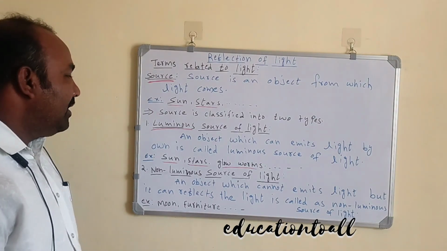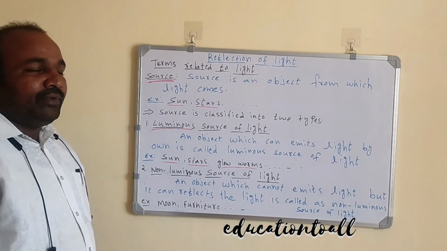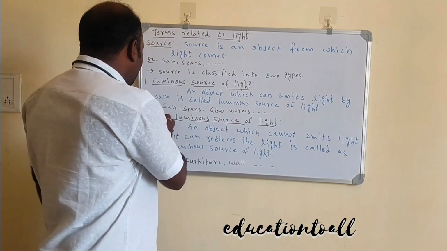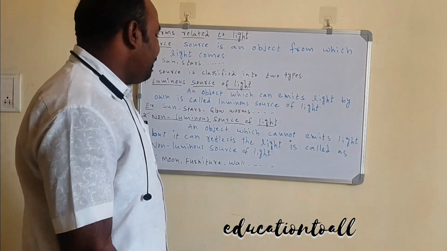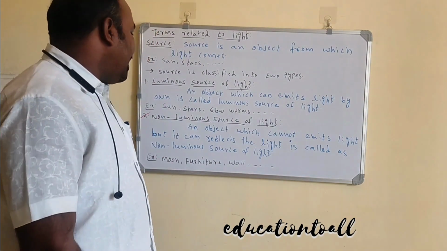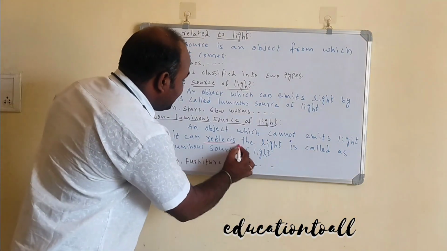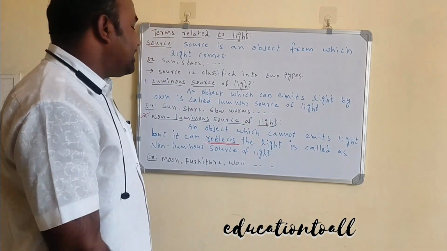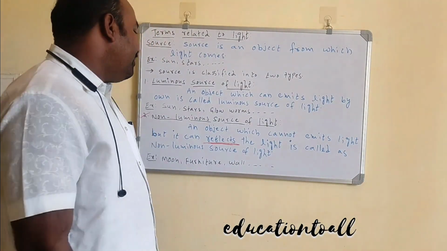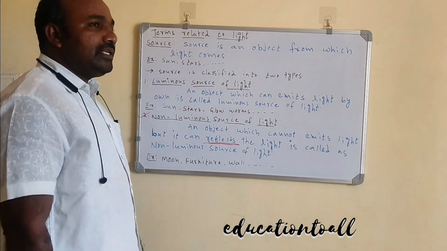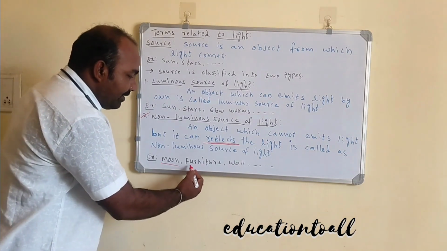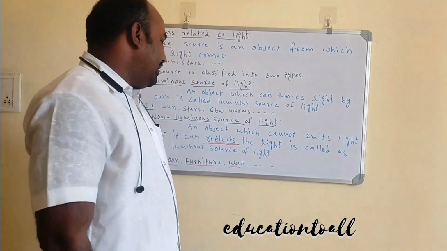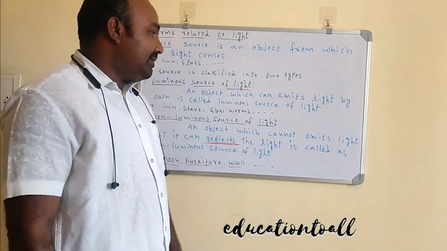The second one is the non-luminous source of light. A non-luminous source is an object which cannot emit light but can reflect light. Examples of non-luminous sources of light are the moon, furniture, walls, electric poles, trees and so on.